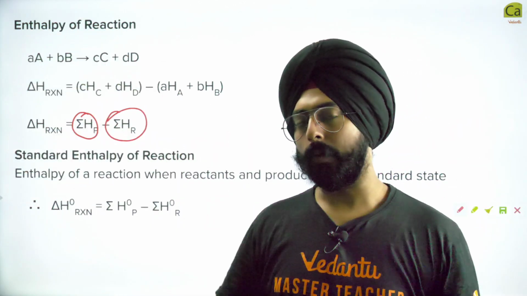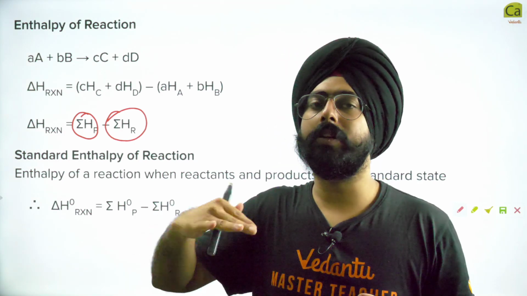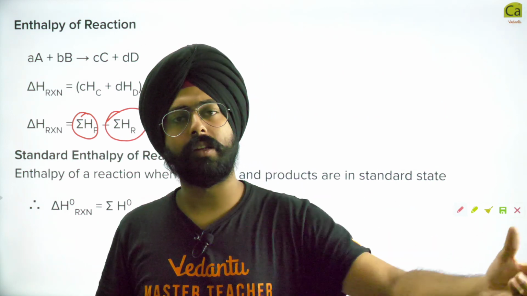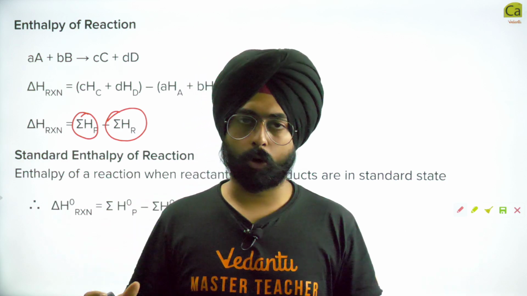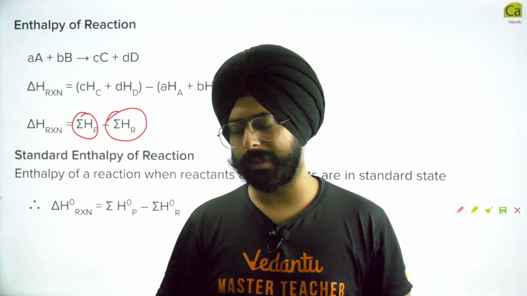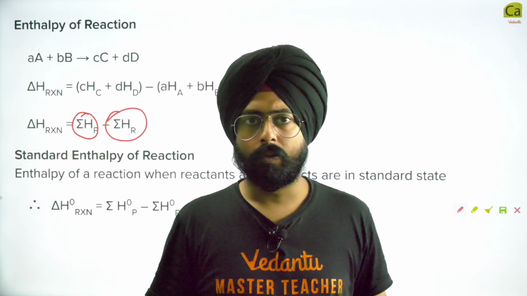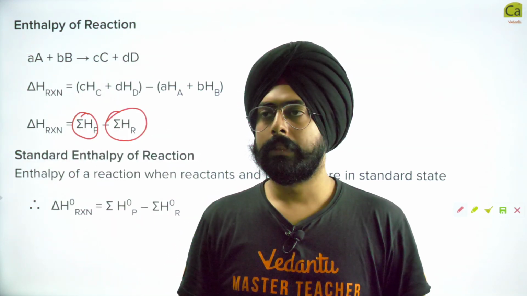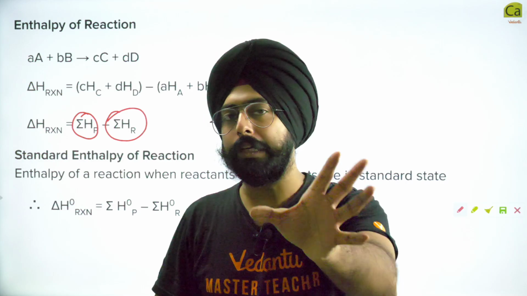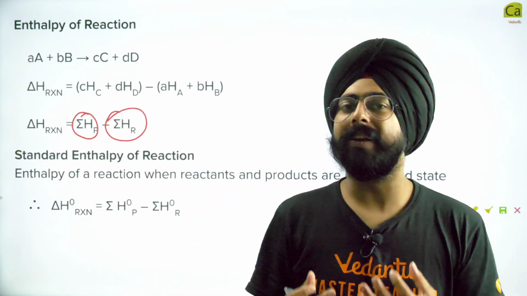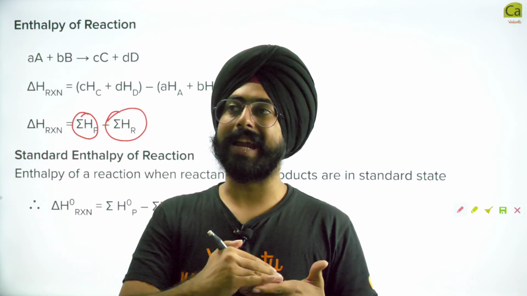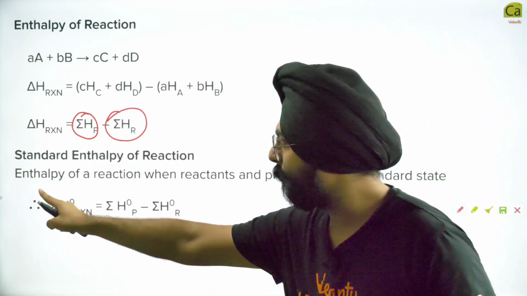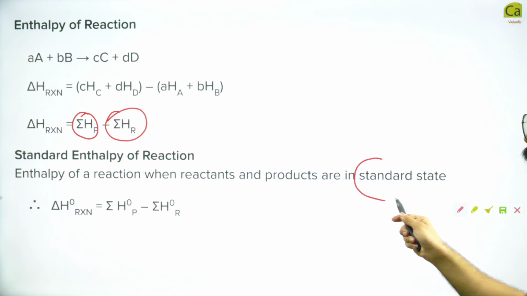So in order to define a standard enthalpy for a reaction, let's say there is a reaction which has to be done in the industry. Let's say C plus O2 to give CO2. Let's say there is an industry which has to produce a lot of carbon dioxide and it uses coal or coke to do so. Very pathetic example, but okay, fine. They need to know what is the enthalpy of the reaction. Someone says it's 100, someone says it's 1000, someone says it's 9999. We have to give them a standard enthalpy figure. As a scientist, I have to report a standard enthalpy figure. I have to do the reaction in a standard condition, standard amount. Standard enthalpy of a reaction is the enthalpy of the reaction when reactants and products are in their standard states.